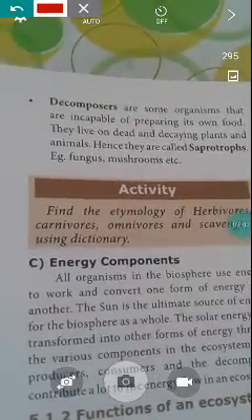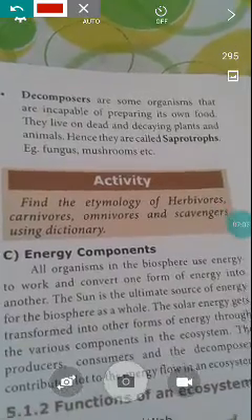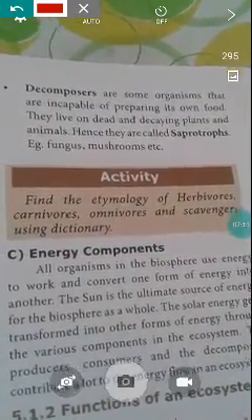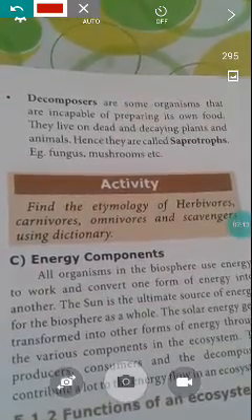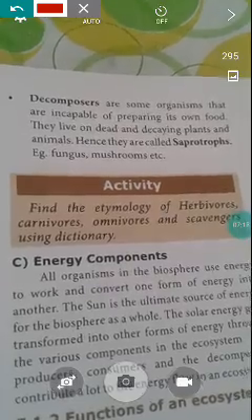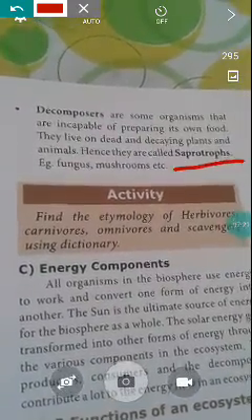The final type of consumer, decomposers. Decomposers are organisms that are incapable of preparing their own food. They live on dead and decaying plants and animals. Hence they are called saprotrophs. Example: fungus, mushroom, etc.